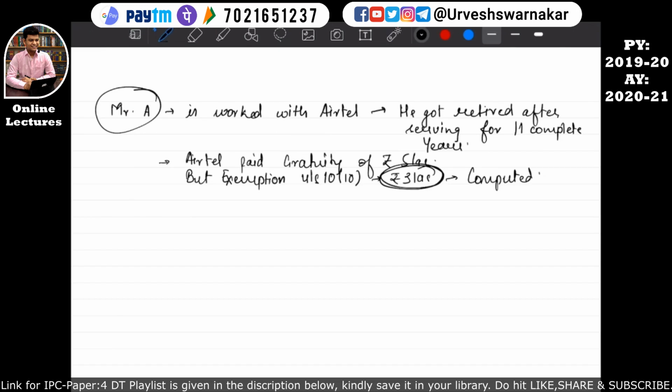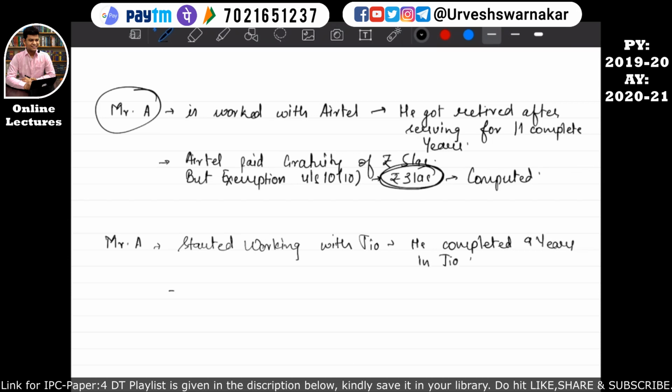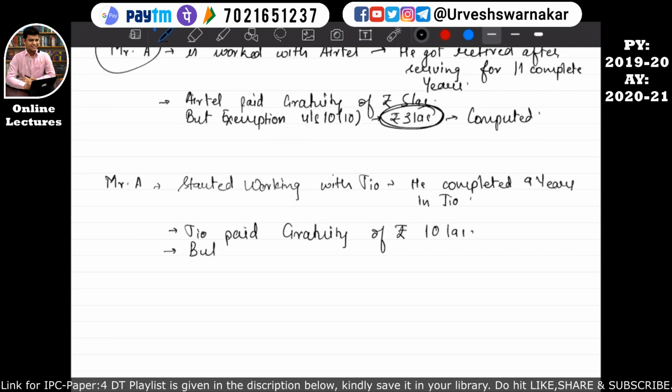So let's understand that part. After these 11 years of service, Mr. A started working with Jio. Okay, he completed 9 years in Jio. Jio paid gratuity of rupees 10 lakhs to Mr. A, but the exemption available under section 10 subsection 10 is rupees 5 lakh. Okay, so this is also computed.